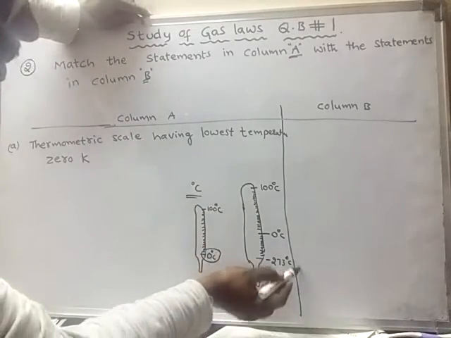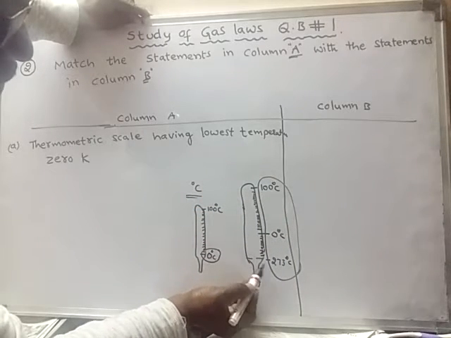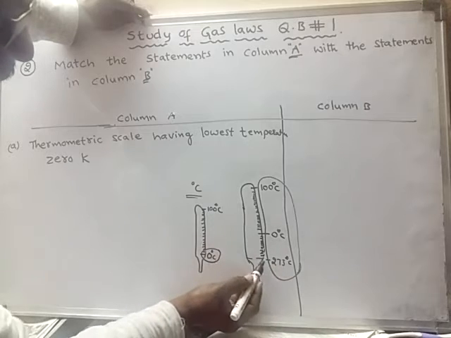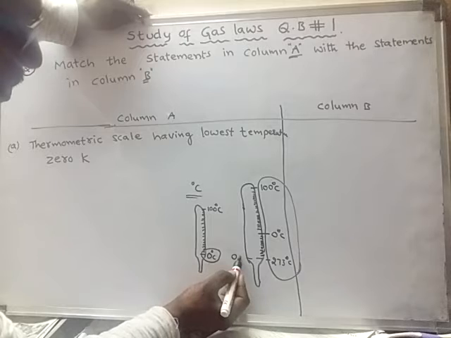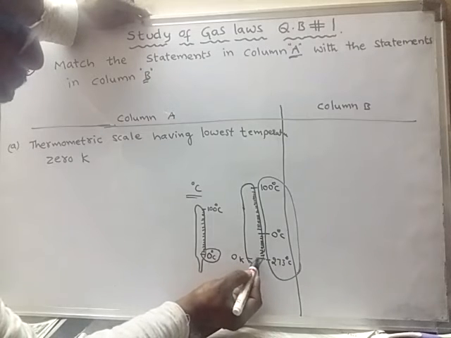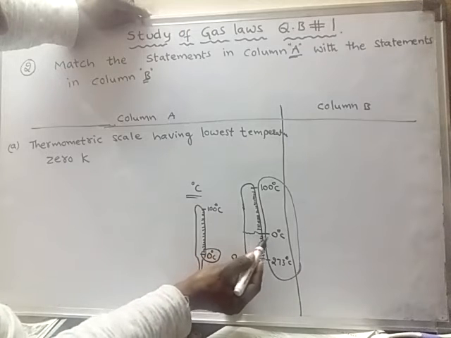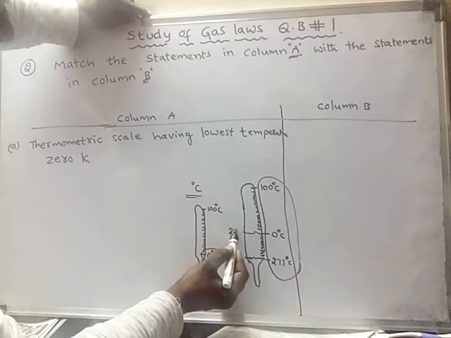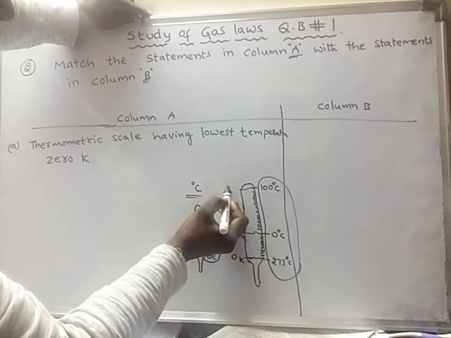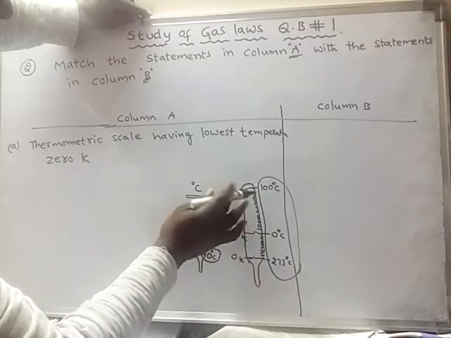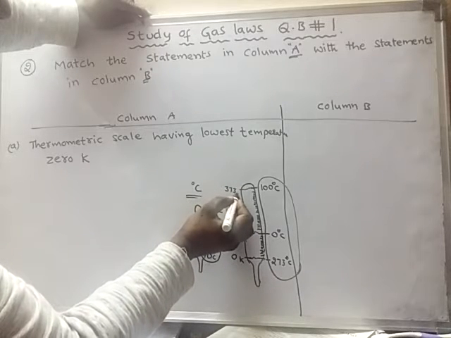These are given in degree centigrade. The same corresponding values in kelvins: the lowest value is exactly equal to 0 Kelvin, this value is 273 Kelvin, and this value is 373 Kelvin.